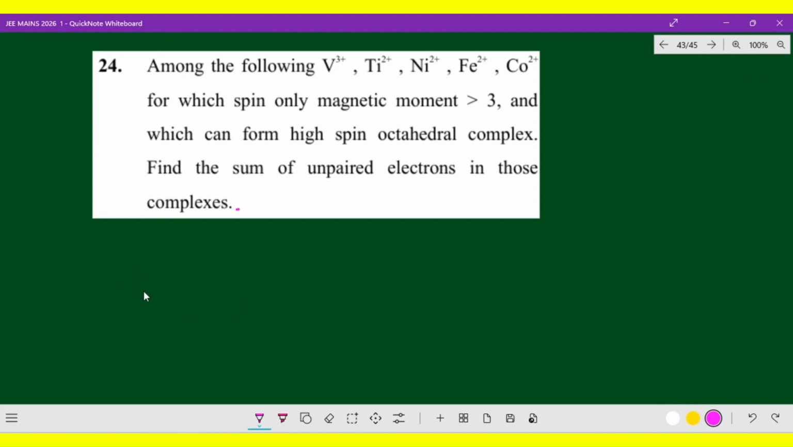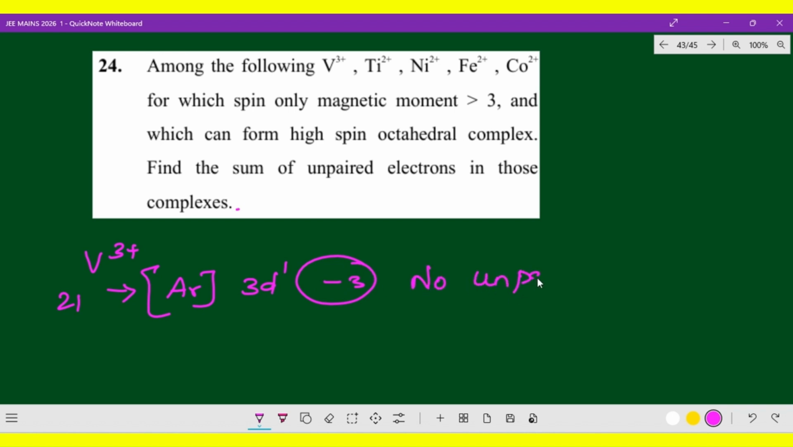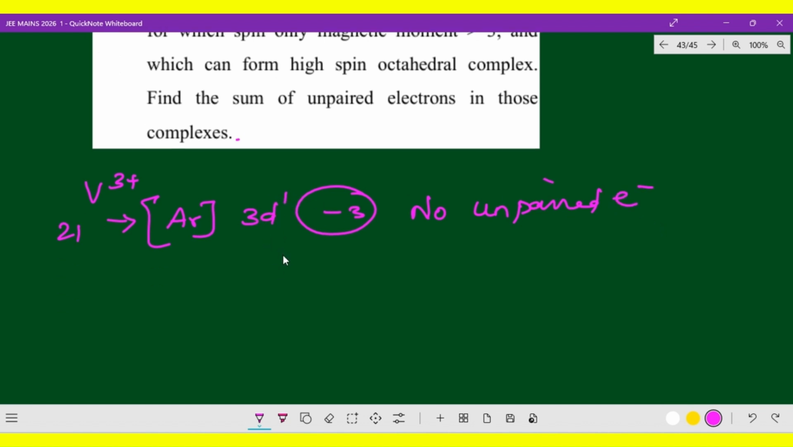So vanadium, it is 3 plus, right? Vanadium atomic number is 21. So what electronic configuration will you go for here? Here the electronic configuration is argon 3d1, right? Argon 3d1, so minus 3 electrons. That means no unpaired electrons. If you write 1s2, 2s2 like that, you will come to know. So this is 3d1, the starting of that.